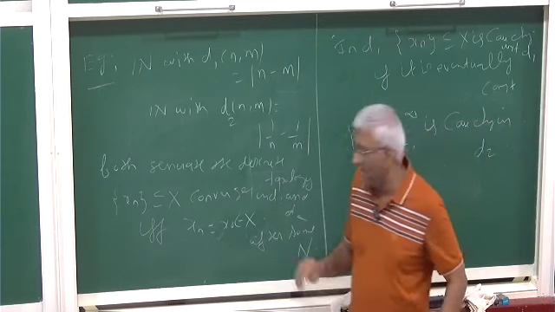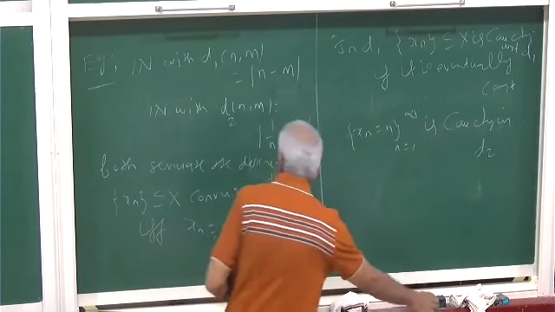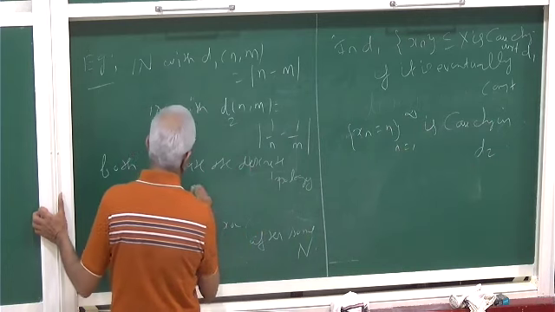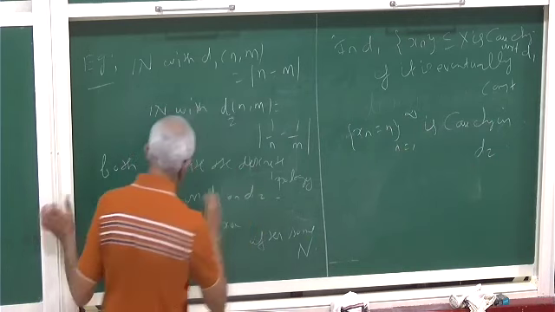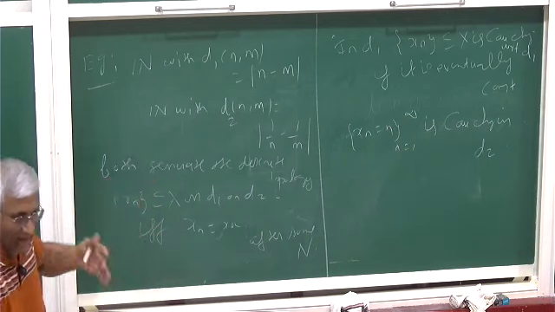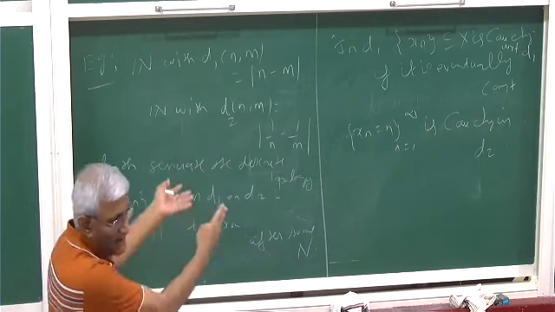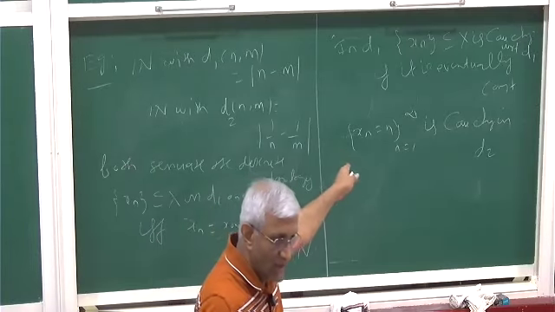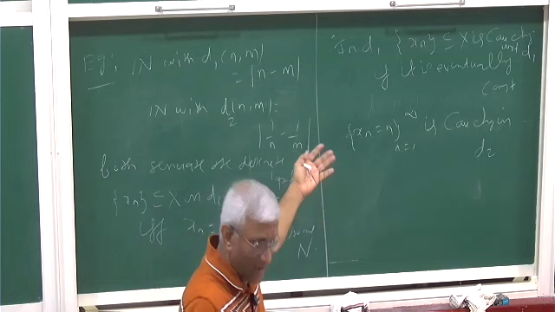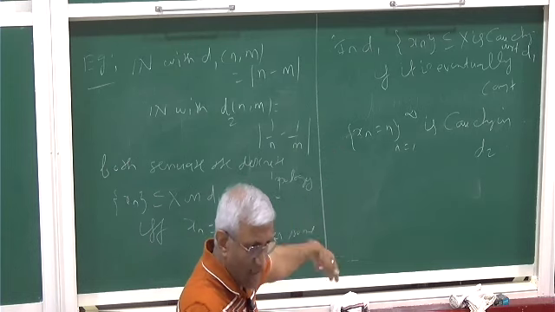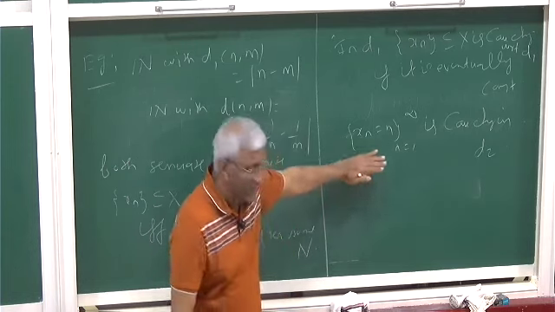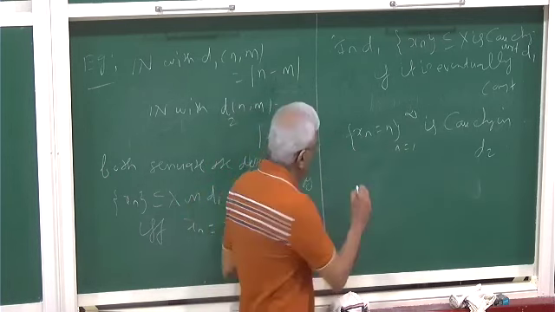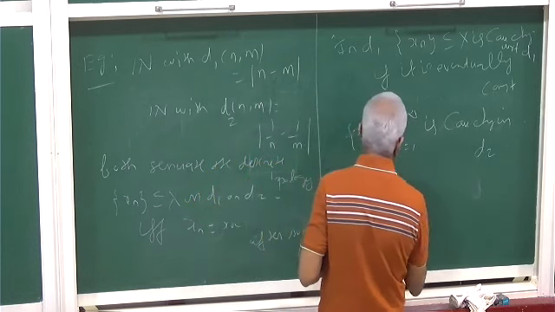Here, if it is Cauchy in the first one, it has to be an eventually constant sequence. In the second case, here is a sequence which is not eventually constant, but it is Cauchy, right?